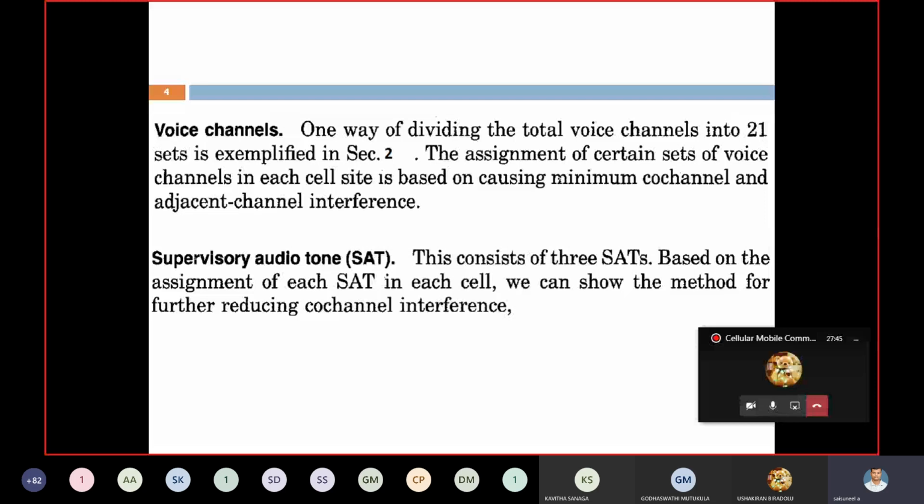Now we have to discuss what is meant by supervisory audio tone. Right. I will explain the supervisory audio tone concept by using this figure. See this one.